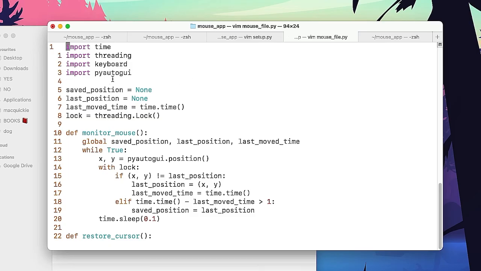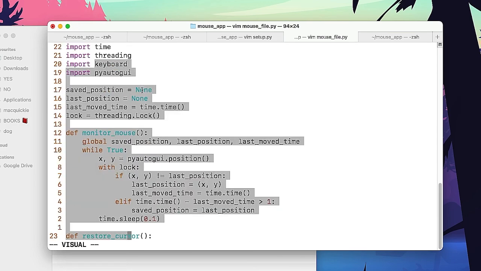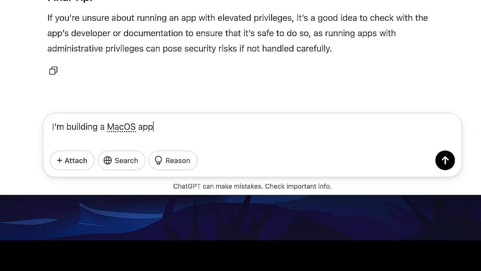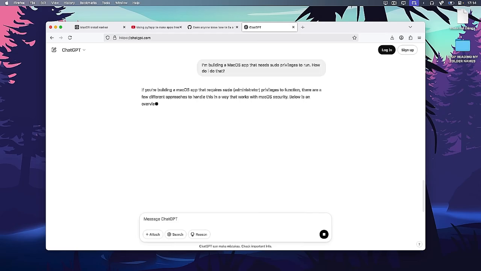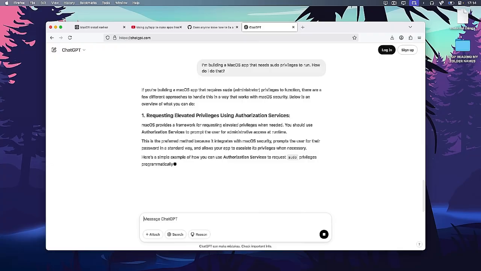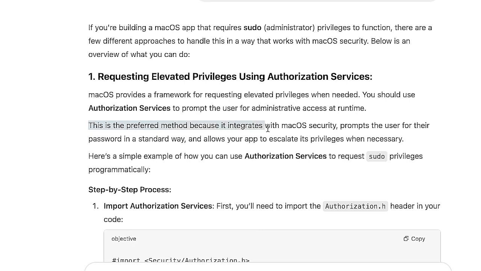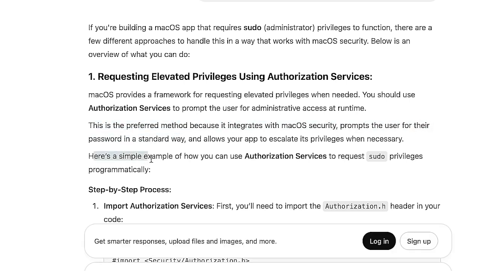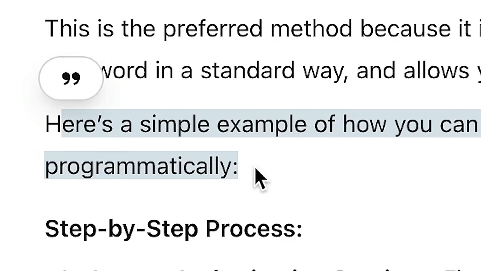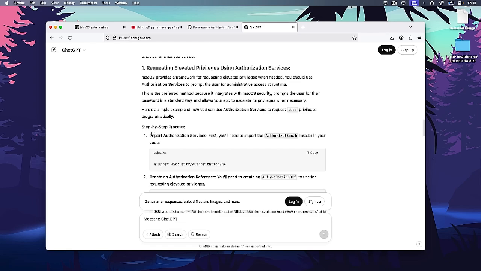So will I have to modify this app to not use the keyboard library? If so, I'm not sure if I want to do this. I'm building a macOS app that needs sudo privileges to run. There's no chance I get an answer for that question. Prompt engineering. macOS provides a framework for requesting elevated privileges when needed. Ooh, this is the preferred method because it integrates with macOS security, prompts the user for their password in a standard way. Here's an example of how you can use it to request sudo privileges programmatically. Oh, programmatically. That's actually pretty nice to have.